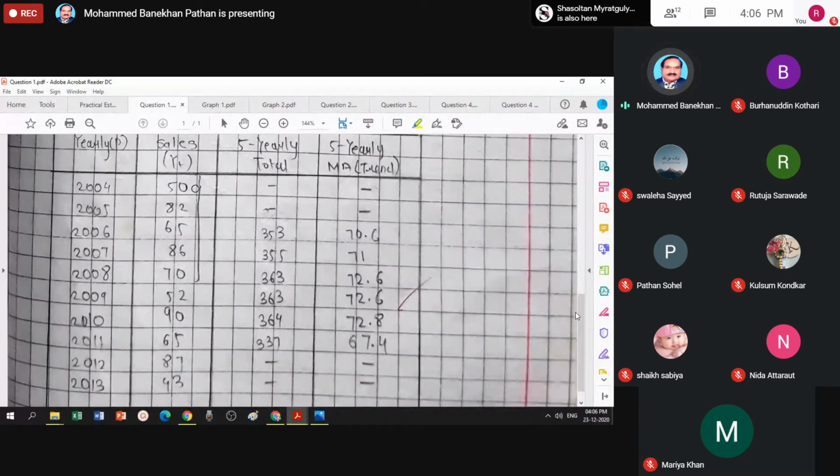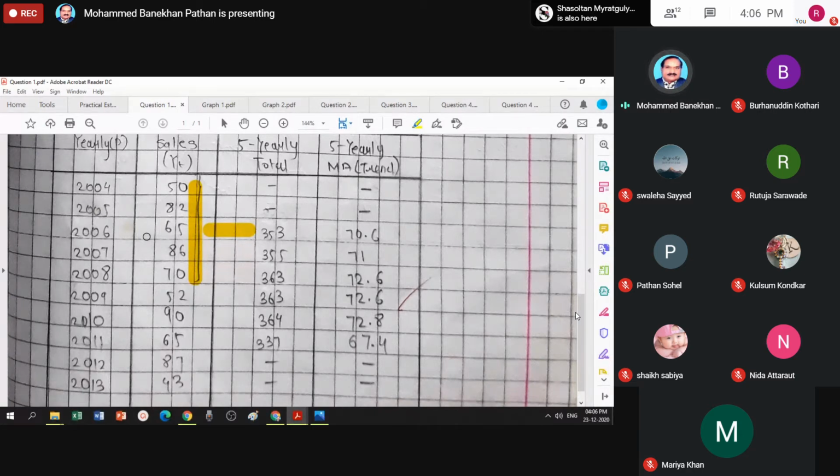Select a group of the first 5 values, make a total and write the total in front of the center of that group. So 2 values up, 2 values down, so 65, that means 2006 is the center.